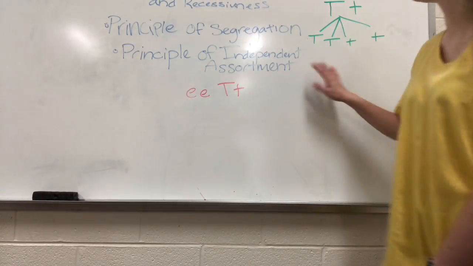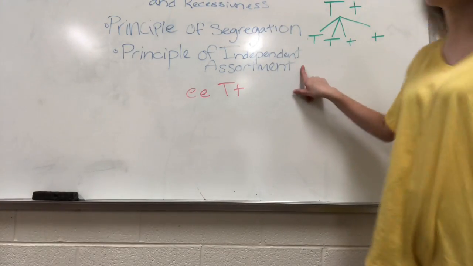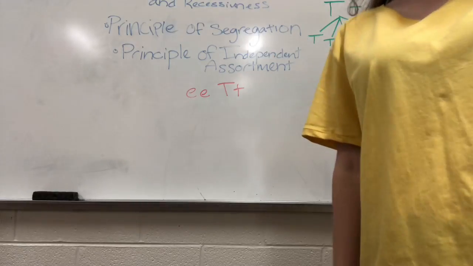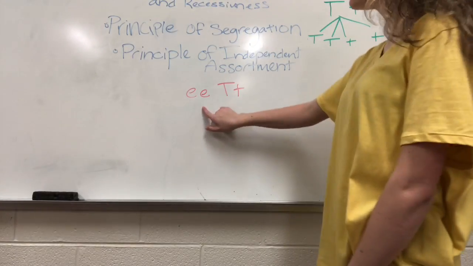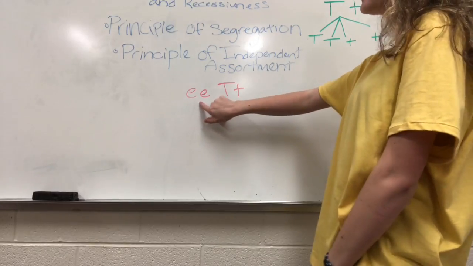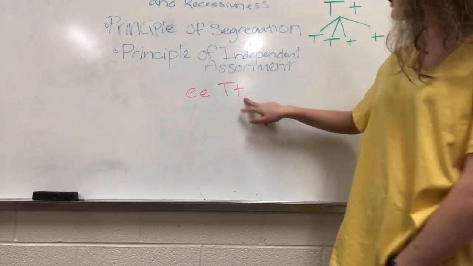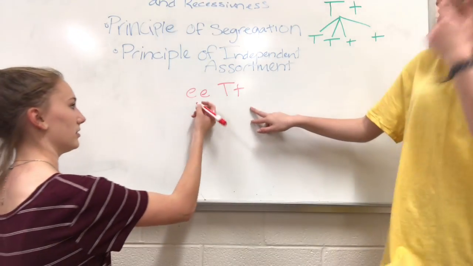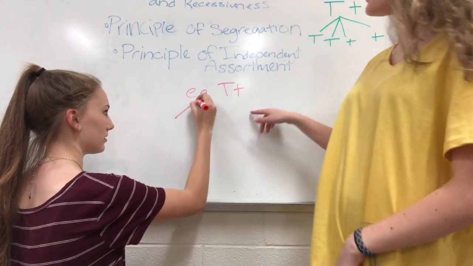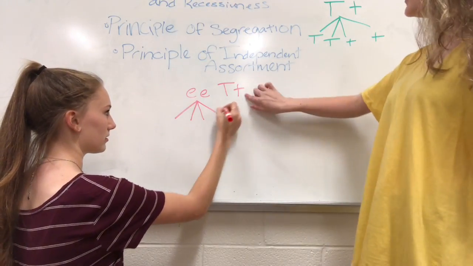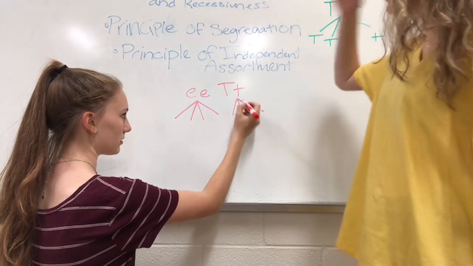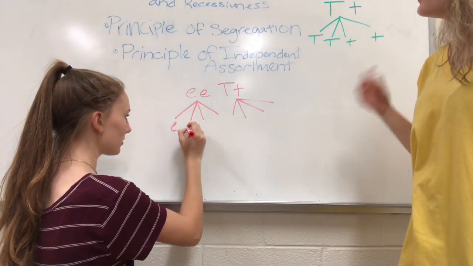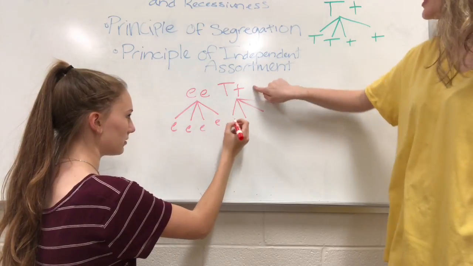Okay, the last law that Mendel created was the principle of independent assortment. And this means that the outcome of one characteristic does not affect the outcome of another. So right here, Emilie wrote down the trait for an ear, and then the trait for how tall you are. And the trait for the ear does not affect how tall you become. If you have a homozygous recessive, which is what this ear allele is, then you won't become heterozygous tall.